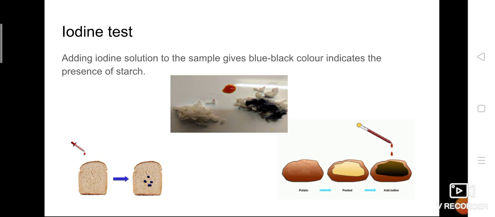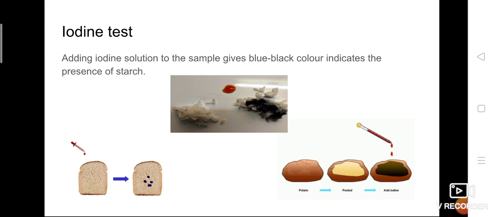Okay, so what we need to do for the iodine test is, first of all, prepare an iodine solution. That is the main thing. Iodine solution is nothing but a few drops of iodine added to water. Now iodine plus water is the iodine solution. What we have to do is add some drops of this iodine solution to a particular food item, whatever it is. If you take potato, no problem, add that iodine solution to that potato.